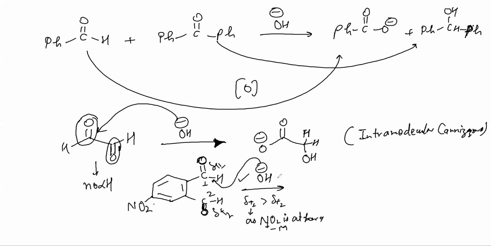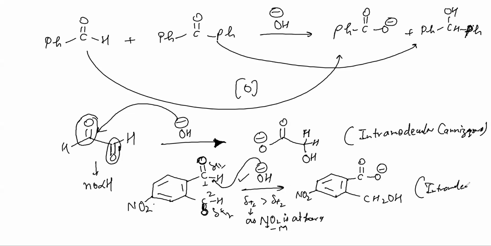So OH will attack here. OH will not attack on second. So eventually you are going to get this NO2 here, C double bond O minus, CH2OH like this. Clear? One got oxidized, one got reduced. I hope it is clear to us. This is also intramolecular Cannizzaro. Okay, please complete it fast.